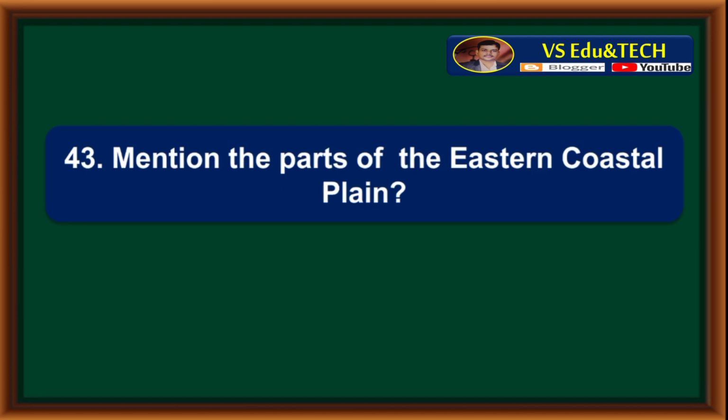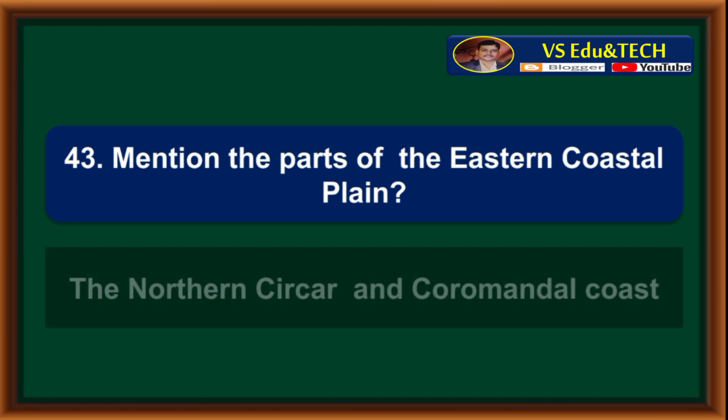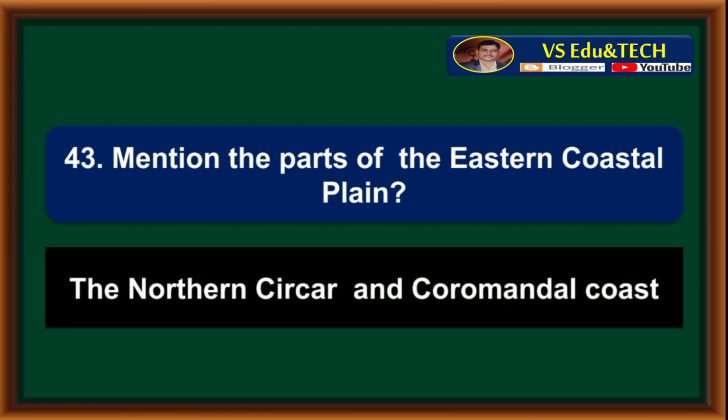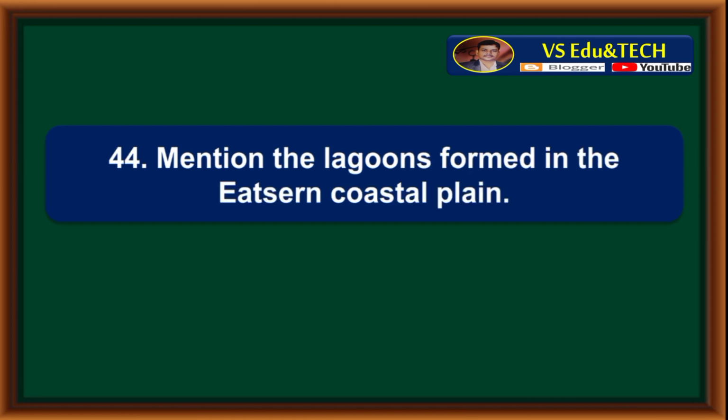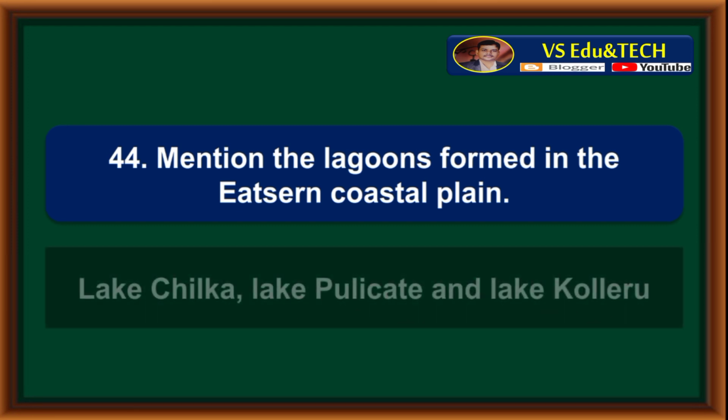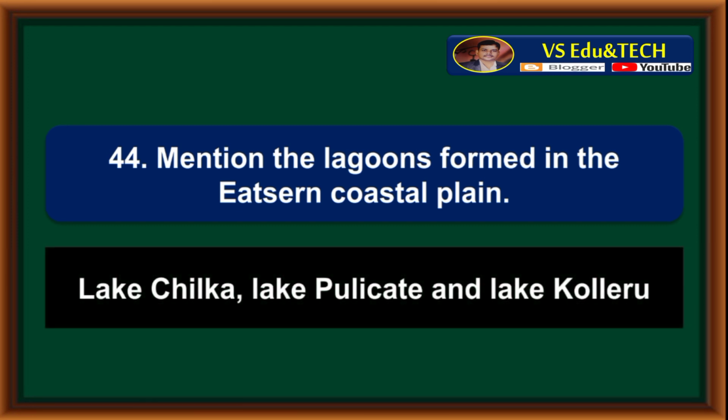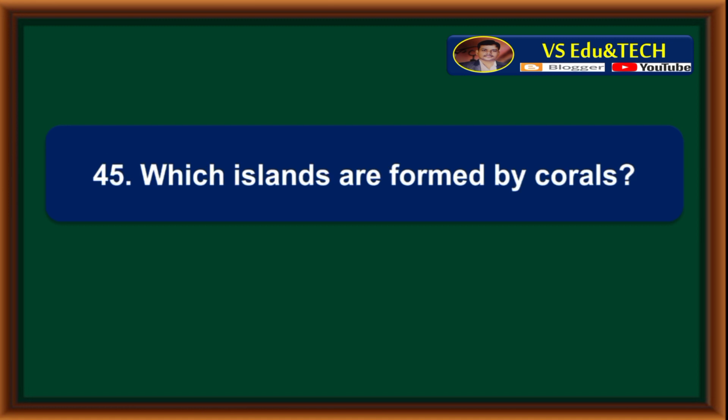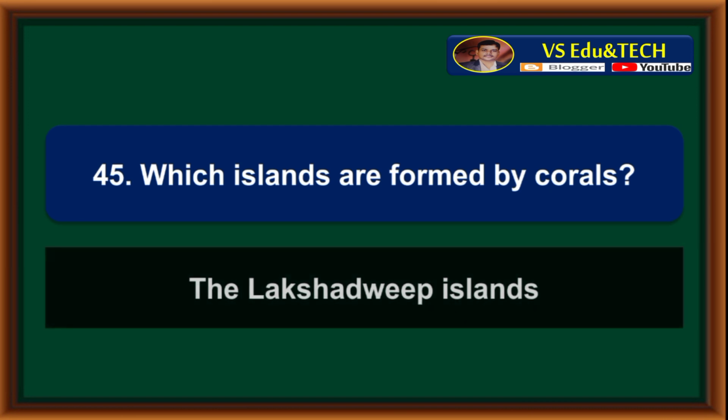Mention the parts of the eastern coastal plain. The northern Sirkar and Coromandel coast are the two parts of the eastern coastal plain. Mention the lagoons formed in the eastern coastal plain. Lake Chilka, Lake Pulicat and Lake Kolleru are the lagoons which are formed in the eastern coastal plain. Which islands are formed by corals? The Lakshadweep Islands.